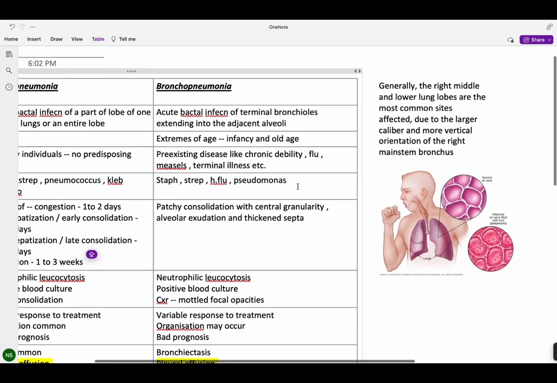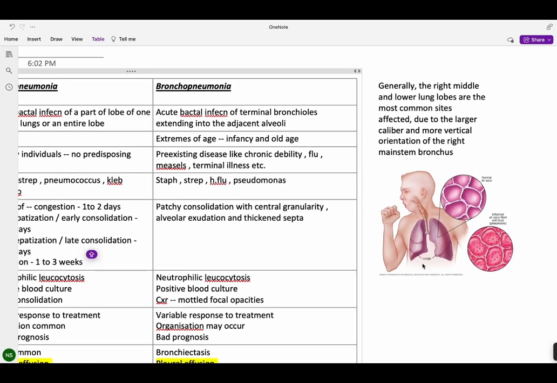Now, like we say that tuberculosis generally affects the upper lobes, pneumonia will affect the middle and lower lung lobes, or specifically the right, because our right mainstem bronchus is much more vertical, and it can lead to easier passage of organisms from the airways to the lungs.